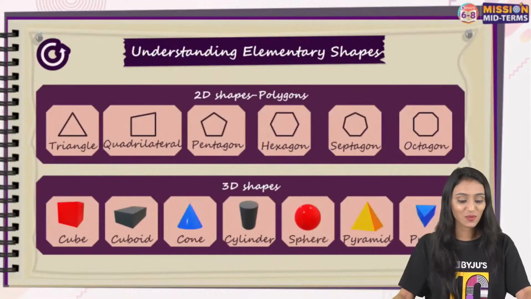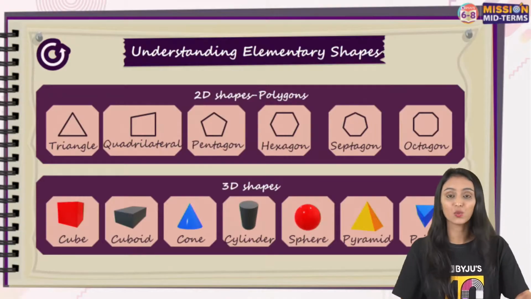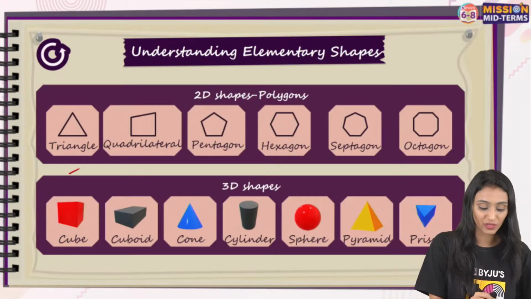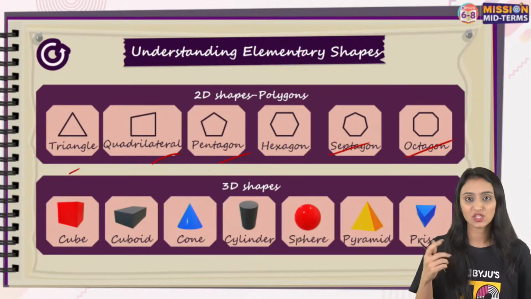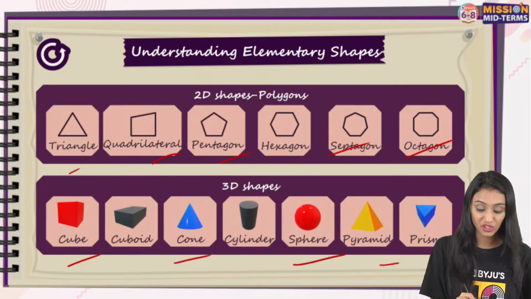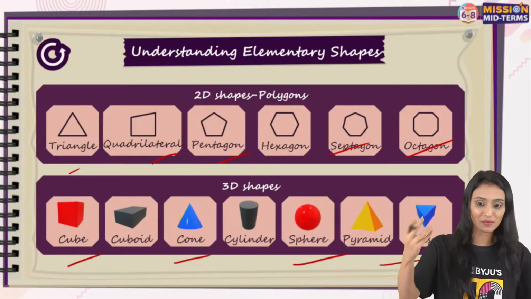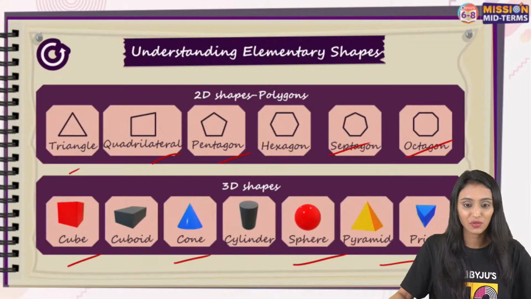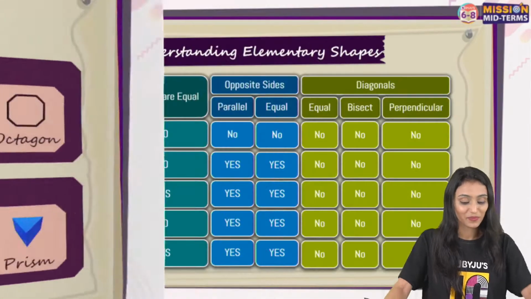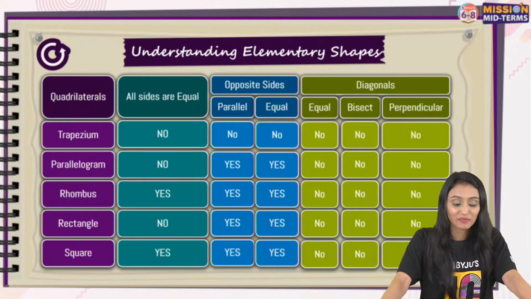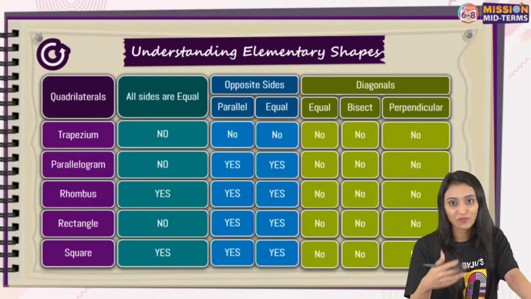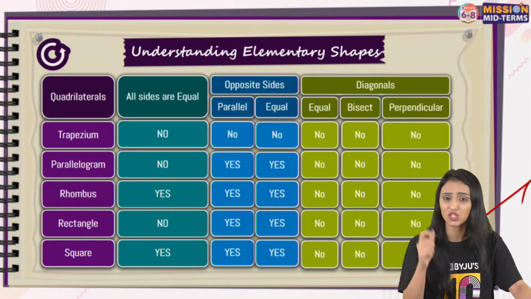All right, let's move ahead to the next, that is 2D and 3D shapes. We talked about different types of polygons here based on the number of sides, and we talked about different 3D shapes. We talked about their different properties, different terms as well. Yes, Srishti, if you have any doubt, please write that in the chat. Yes, Kimberly, please. And we talked about the different properties, different types of quadrilaterals, their properties. Properties, trust me, are very important.